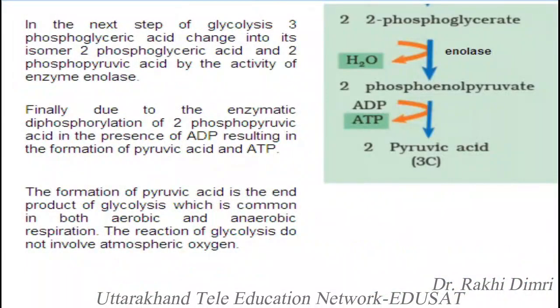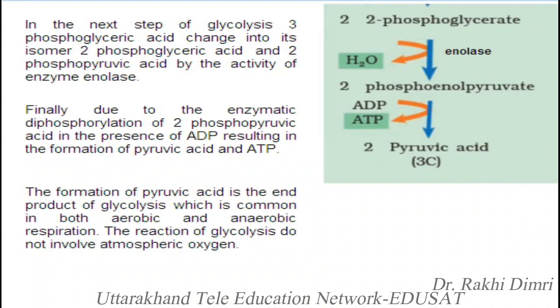In the next step of glycolysis, 3-phosphoglyceric acid changes into its isomer 2-phosphoglyceric acid and then 2-phosphopyruvic acid by the activity of the enzyme enolase. Finally, due to enzymatic dephosphorylation of 2-phosphopyruvic acid in the presence of ADP, pyruvic acid, a 3-carbon compound, and ATP are formed.